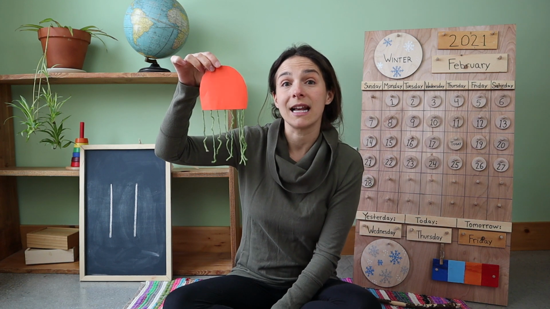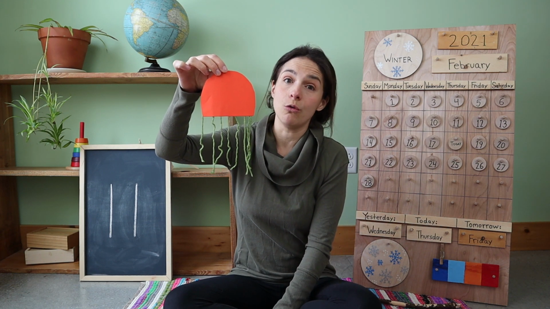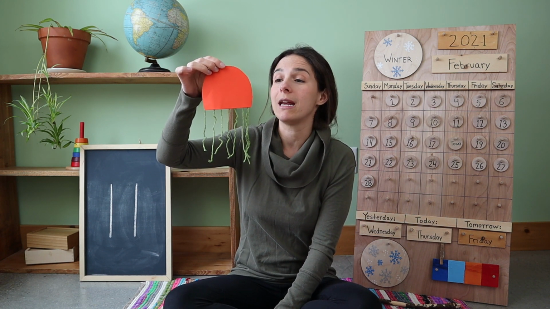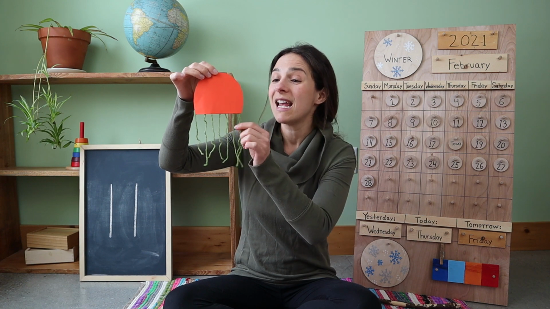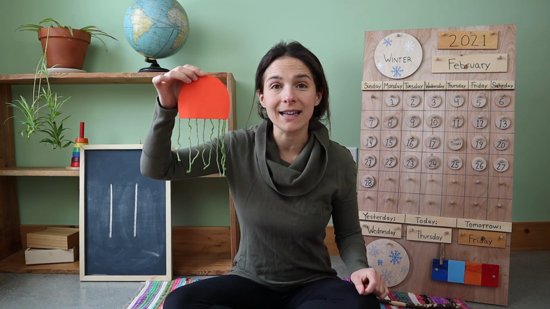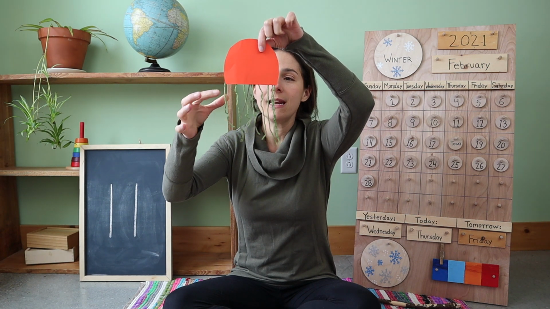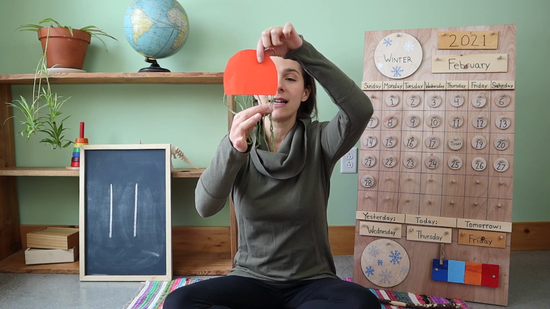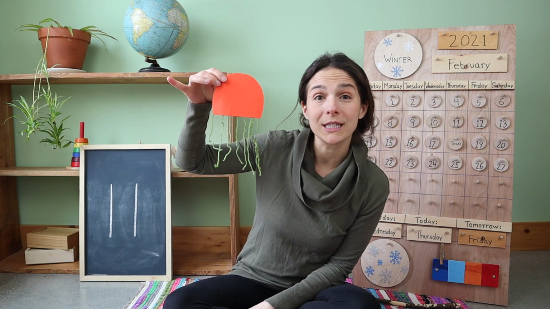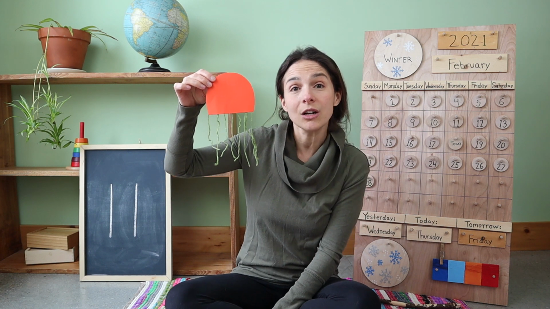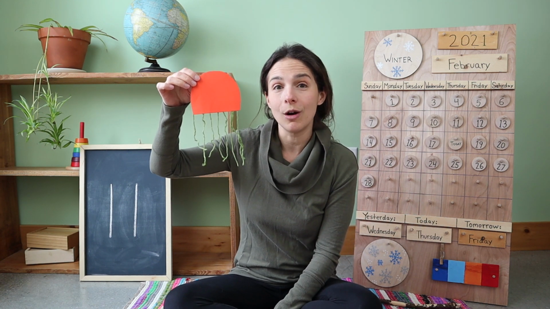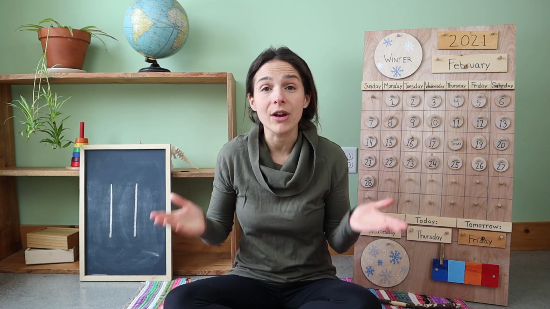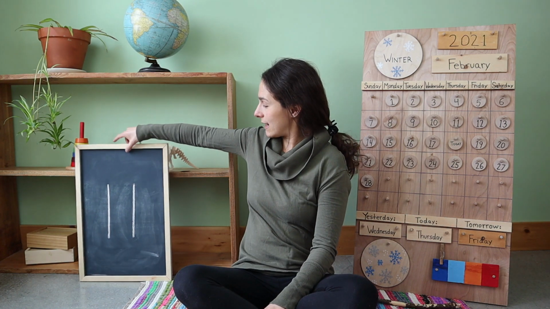So an octopus likes to live in the sea and oceans, and it likes to live in little holes that are found between coral or rocks. This is an octopus. Will you count its legs with me? Here we go. 1, 2, 3, 4, 5, 6, 7, 8. An octopus has 8 arms, and the octopus starts with the letter O. O is for octopus.